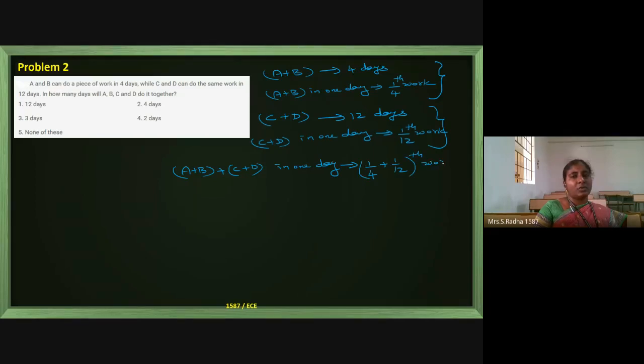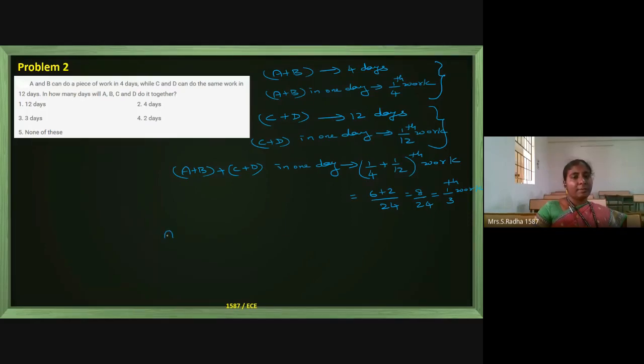This is the amount of the total work that can be completed if all 4 of them join together. If you make LCM, you can take 24. This is 6 plus 2, so 8 by 24, which is 1 by 3 of the full work. All 4 can do 1 by 3 of the full work in one day.